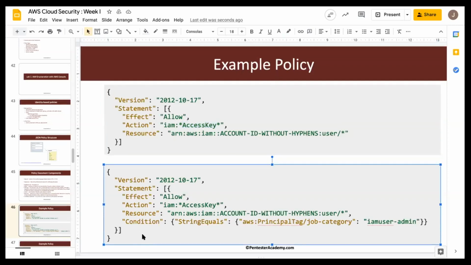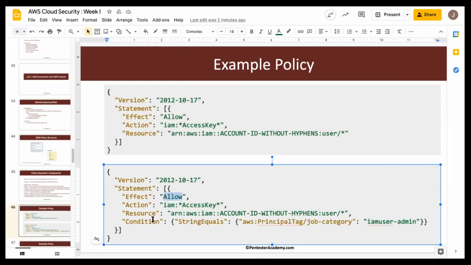Now this is another condition which we have in here. So this operation, allow, all access key operations, is only allowed if this condition matches. If you remember, we had set the tag for a specific role, or specific IAM user. So this is again the principal tag. This says that the principal tag of the key job category has to match IAM user admin. Only then will this be allowed.